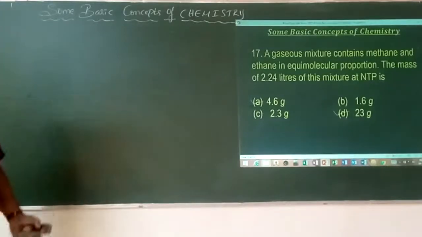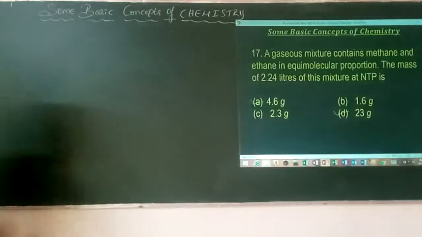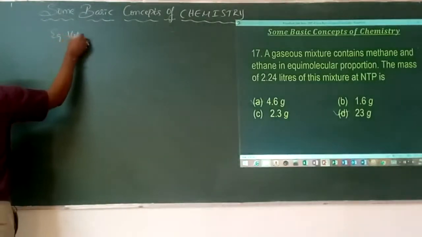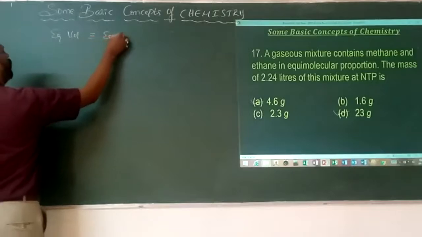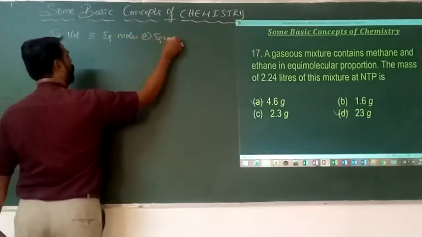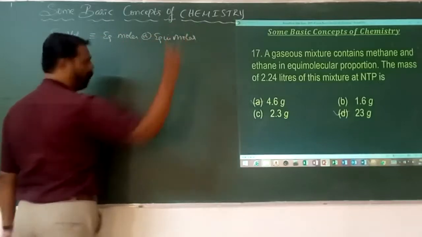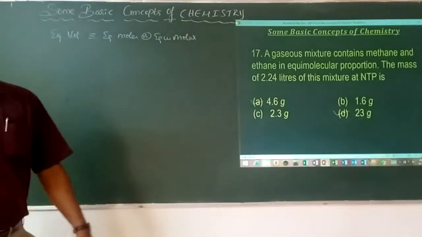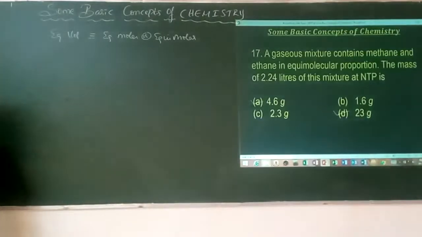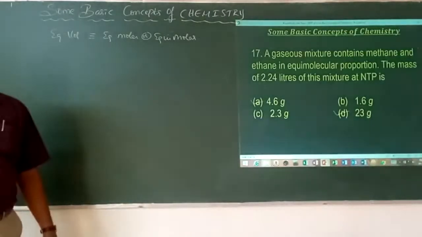As the temperature and pressure are constant, by Avogadro's law, equal volumes of all gases always contain equal numbers of moles or molecules.